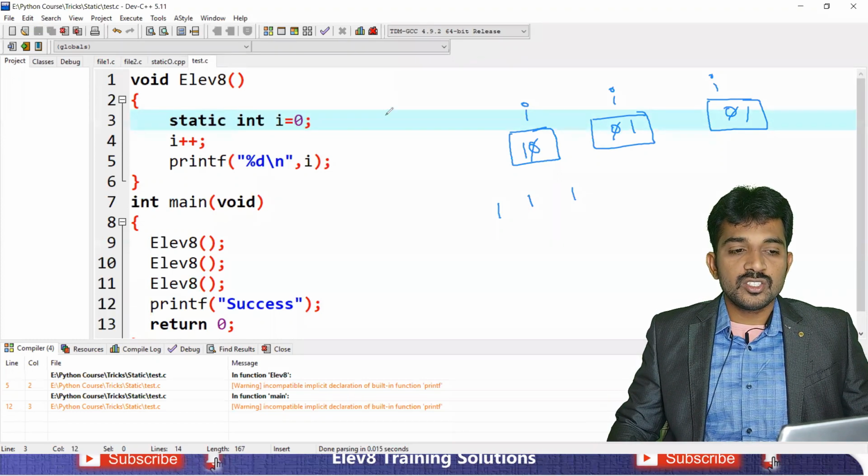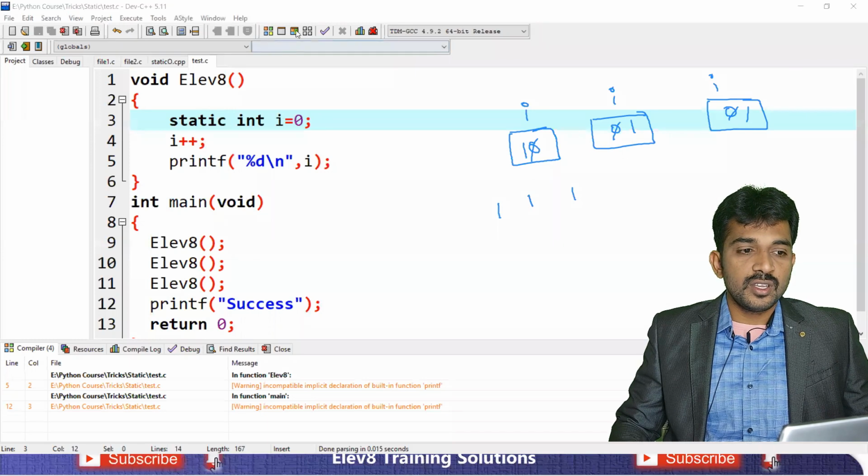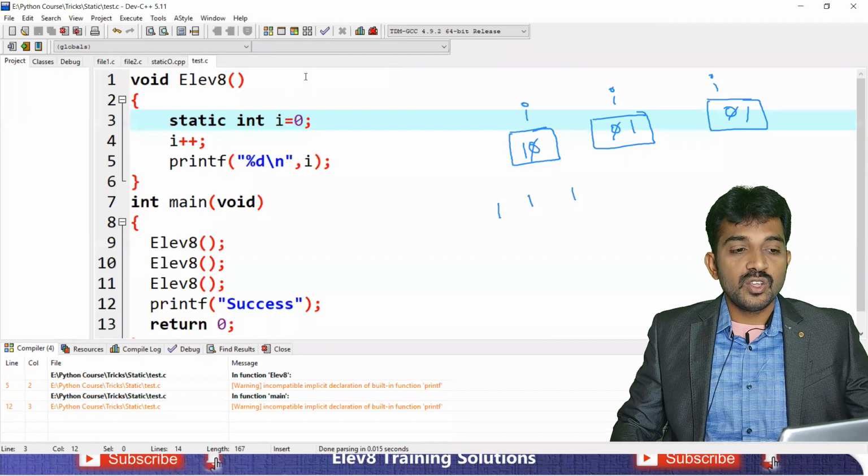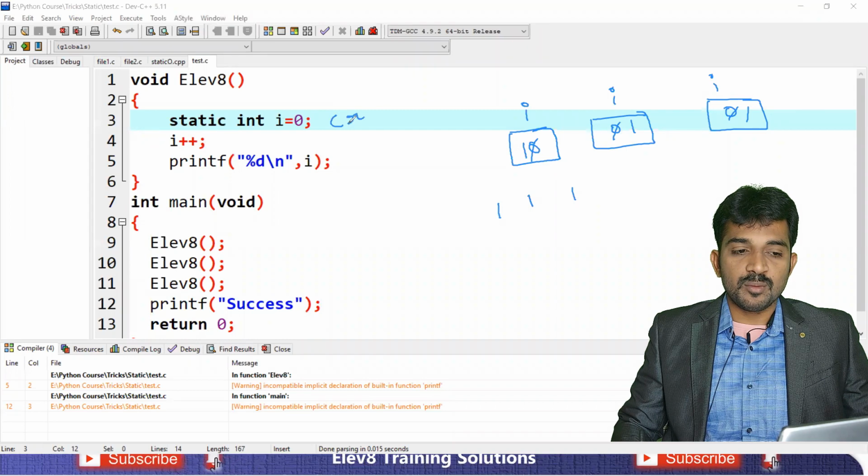Now check it, what is the output here? If you run this program, you get 1, 2, 3. The reason behind that, as I said, is that the static variable is created only once in its lifetime.